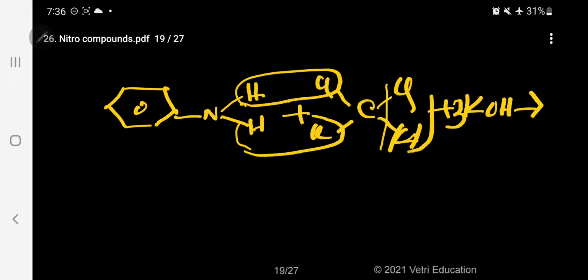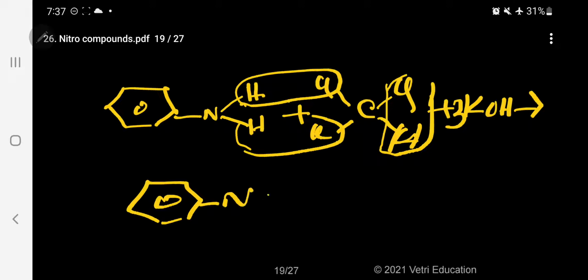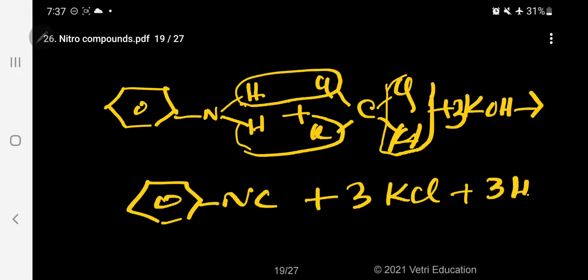3 molecules of HCl are produced. So aniline reacts with chloroform in presence of potassium hydroxide, undergoes the carbylamine reaction. The product produced is phenyl isocyanide, plus 3 molecules of HCl, which react with 3 molecules of potassium hydroxide, so 3 potassium chloride and 3 water are formed.